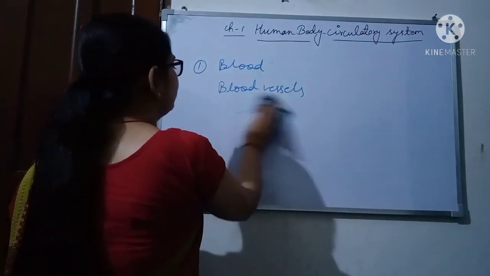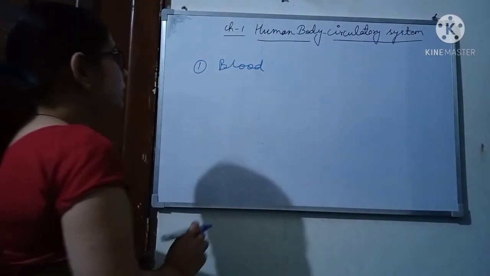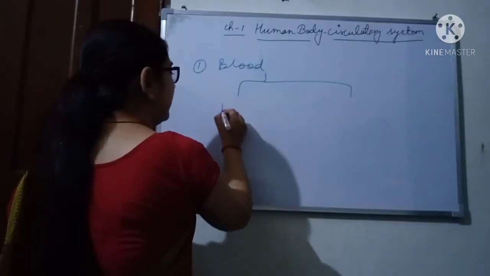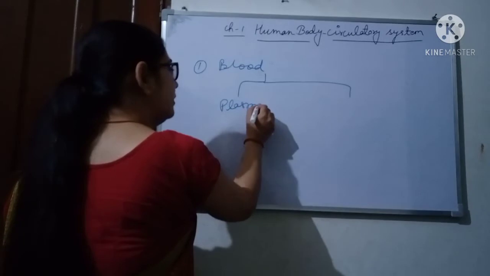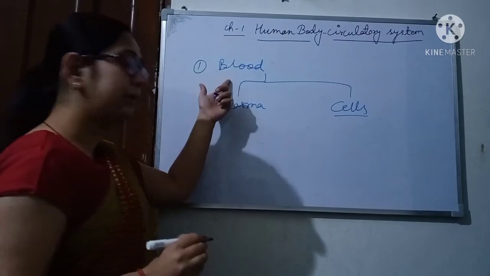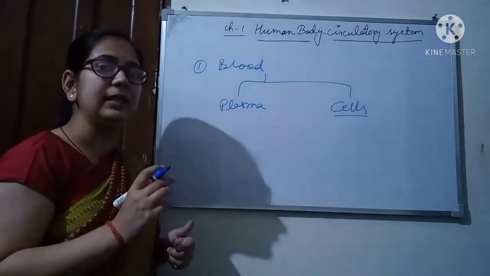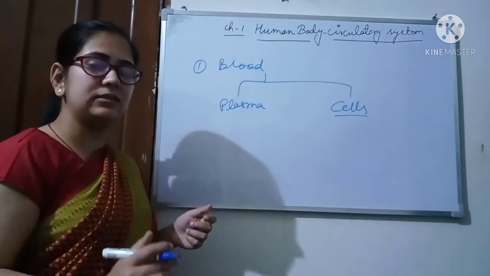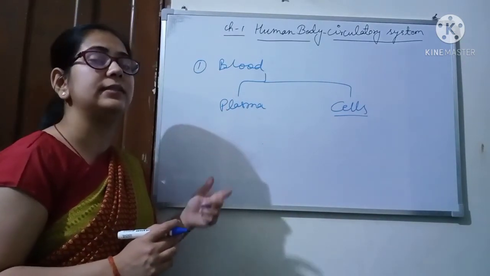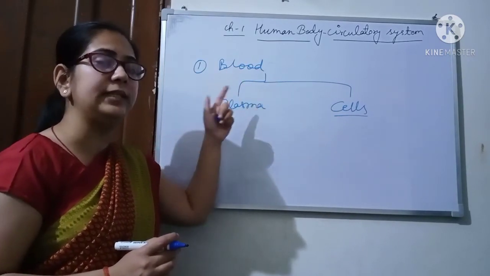Students, almost 4 to 6 liters of blood is present in our body. Now, blood is made up of how many parts? Blood is made up of 2 parts. One is a liquid part which is called plasma, and a solid part which is called cells. What is blood? Blood is a fluid connective tissue. Fluid means liquid, and connective means it connects different parts of our body. And tissue because it is made up of cells. It is a group of cells.